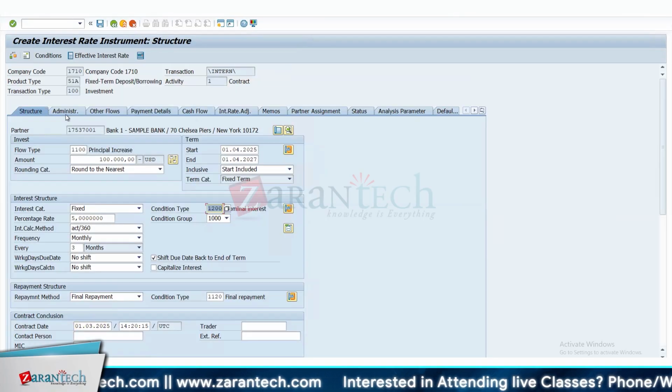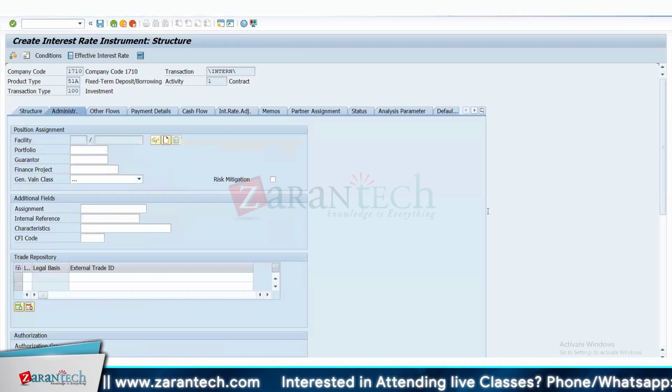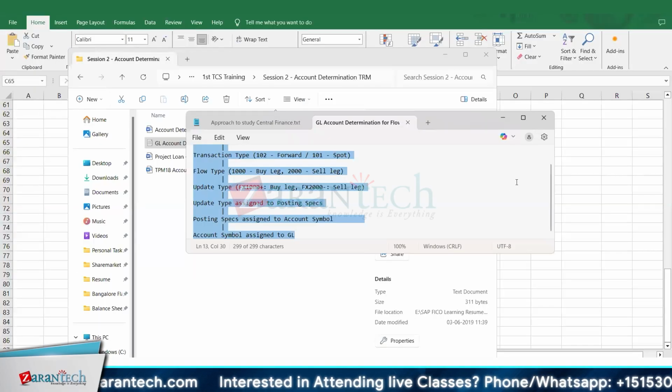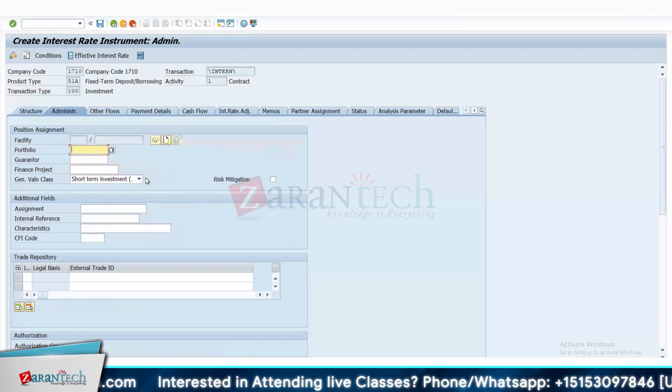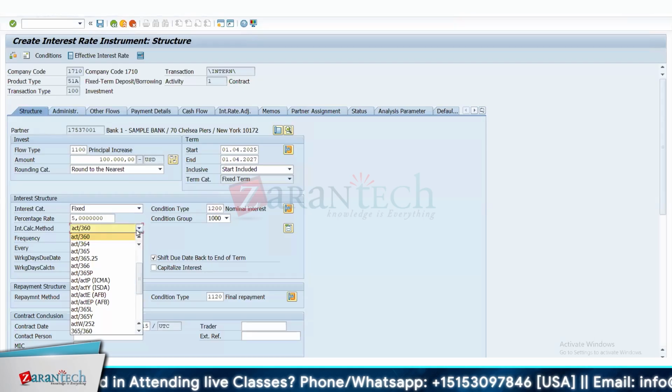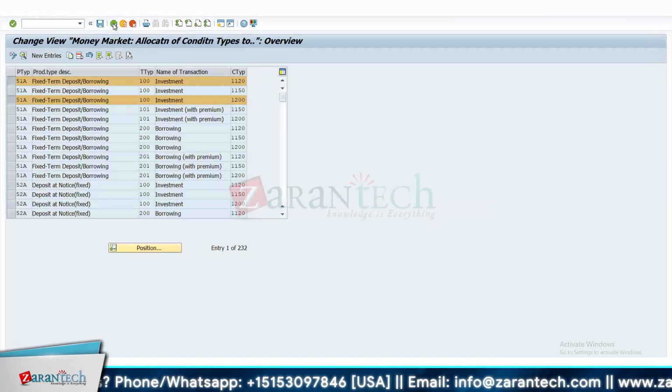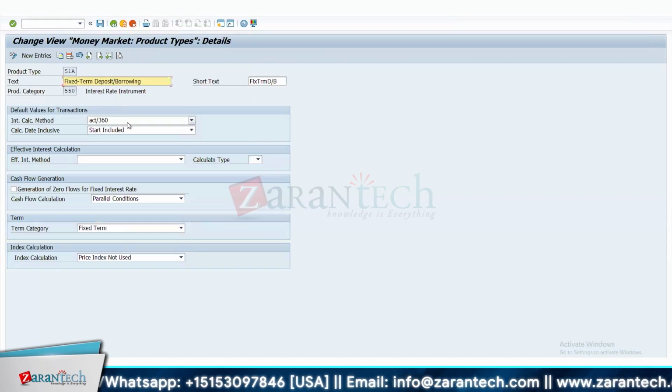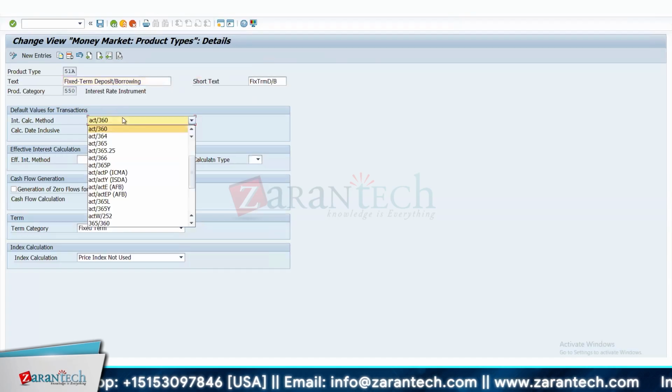Okay, so we'll move to the next tab. We have 365 days in a year, right? Why are you taking actual 360 days? We have 365 days per year, so why take 360 days? This is actually defined in the product type, so let me show the product type. Why reduce 5 days? No, it's not reducing. Basically, this is nothing but actual by 360. That means whatever you will receive for your interest, right?